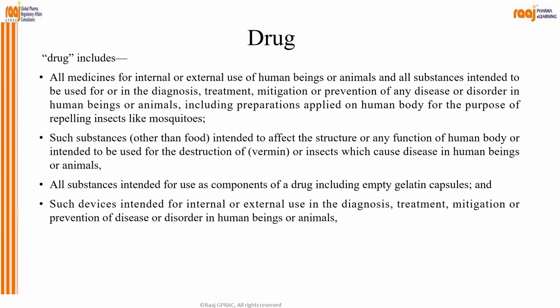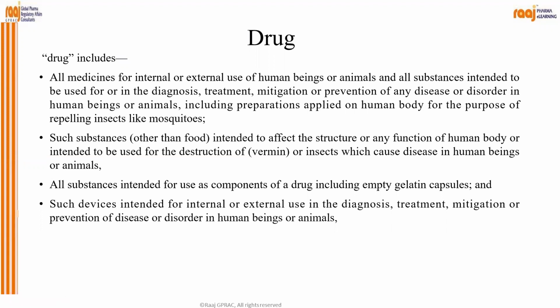So the drug includes all medicines for internal or external use of human beings or animals, and all substances intended to be used for or in the diagnosis, treatment, mitigation or prevention of any disease or disorder in human beings or animals, including preparations applied on human body for the purpose of repelling insects like mosquitoes. So you understood the definition?